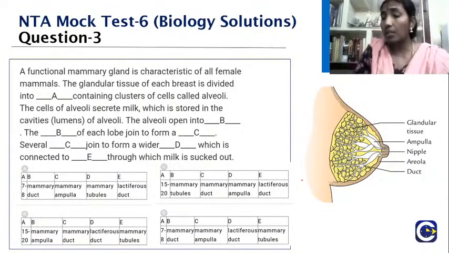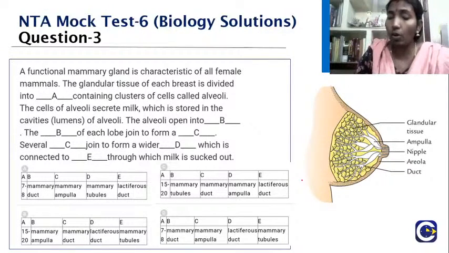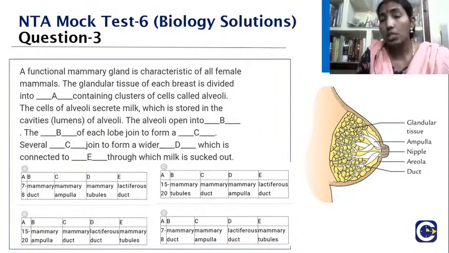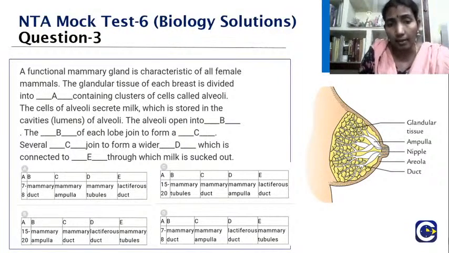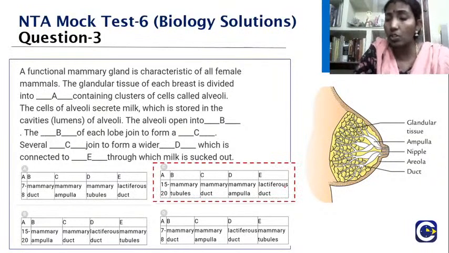Yes, Neelambari, Srivatsav, Tasmeen, Lakshmi, all of you, please post your answer. So I just explained the structure of the mammary gland. Now you see a lot of options they have given. Which should be the right option? I already said it is 15 to 20. But here there are a lot of tubules that will join to form the mammary duct. The mammary duct in turn will join to form the ampulla. You can see here, and all that opens up into the lactiferous duct. Yes, very good Srivatsav. The answer is B option.